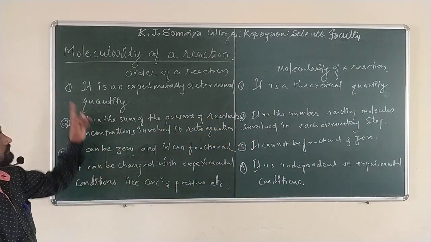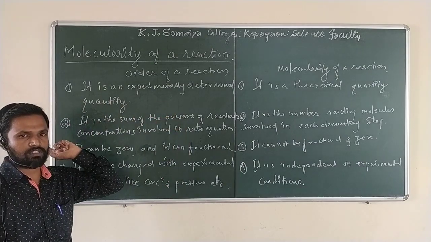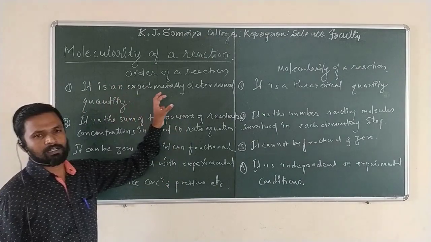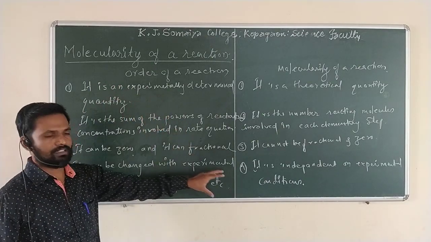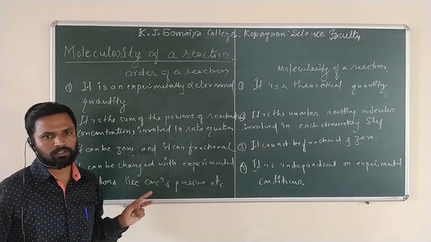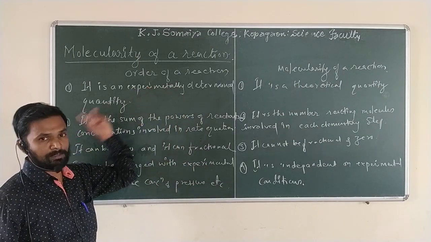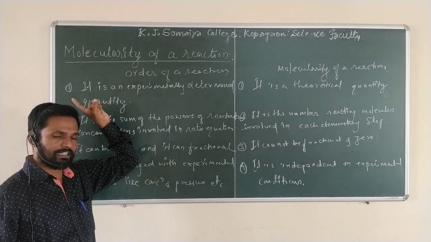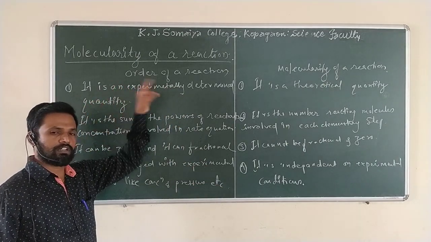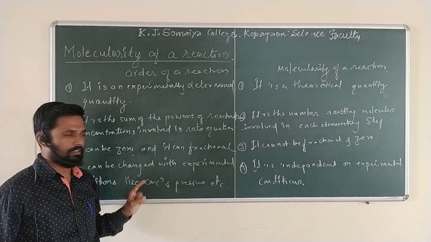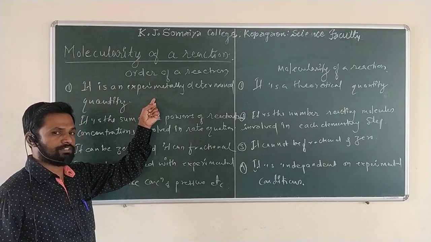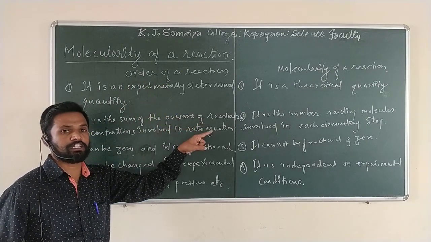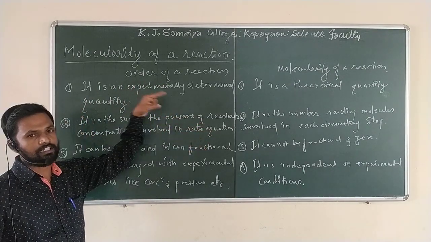I hope you now understand what molecularity is and what the order is. Molecularity is a theoretical concept. Only how many molecules are involved in a reaction determines the molecularity. But the order is experimental. It is only the sum of the powers of the reacting concentrations involved in the rate equation. Only those concentrations with a measurable change are involved in the rate equation.